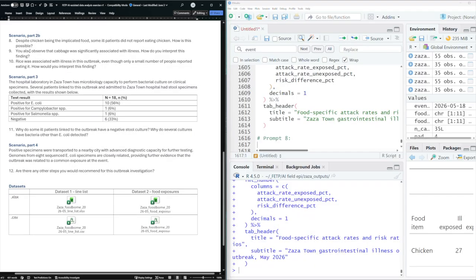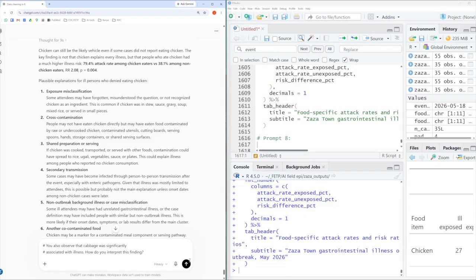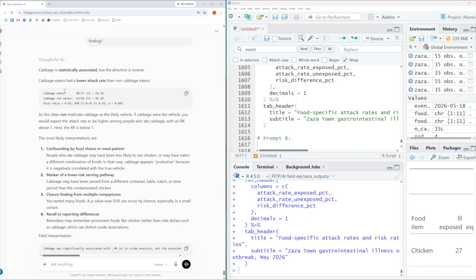You also observed that cabbage was significantly associated with illness. How do you interpret this finding? So let's run that in the chatbot. So here, the chatbot is looking at the results and it's saying cabbage is statistically associated, but it had a lower attack risk or lower attack rate. So this does not implicate cabbage as the likely vehicle. If cabbage were the likely vehicle, you would expect the attack rate to be higher amongst people who ate cabbage. So the risk ratio should be greater than 1.